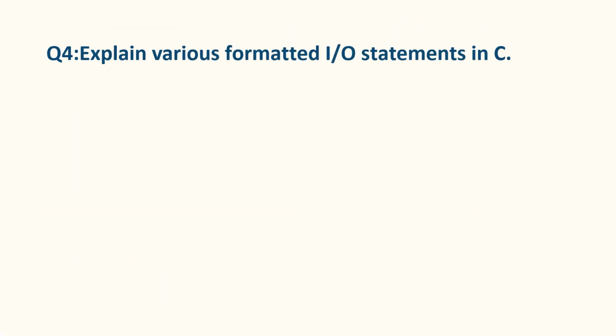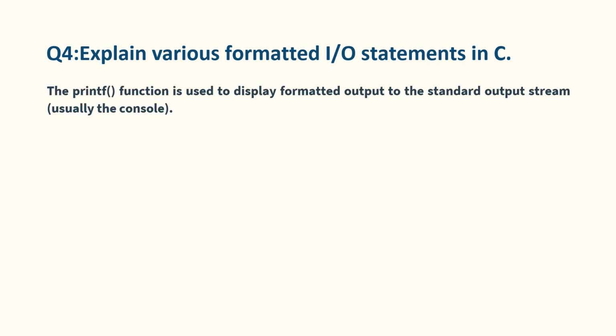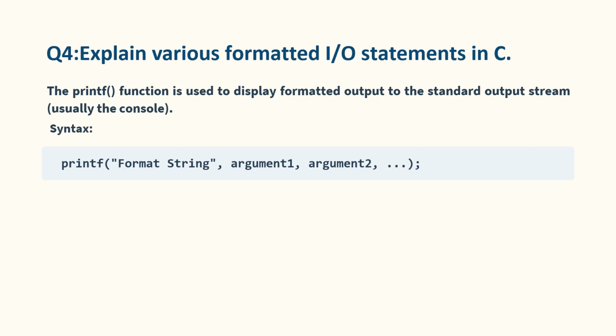Question number 4. Explain various formatted I/O statements in C. The printf function is used to display formatted output to the standard output stream, usually the console. The syntax is printf, within parentheses place format string in quotes and then provide the list of arguments. Format string contains text to be printed as well as format specifiers that will be replaced by the values of the arguments. Arguments are the variables or values that correspond to the format specifiers in the format string.